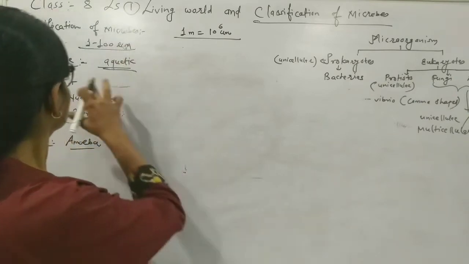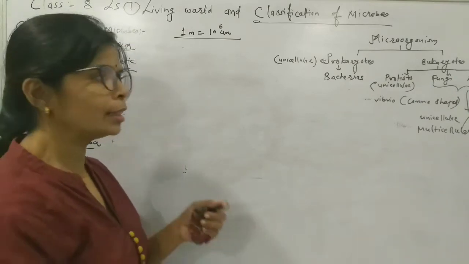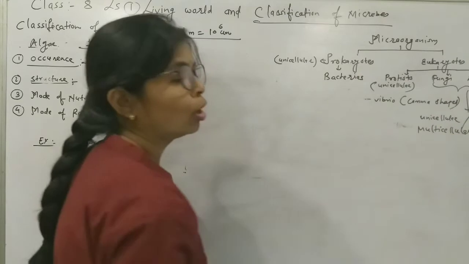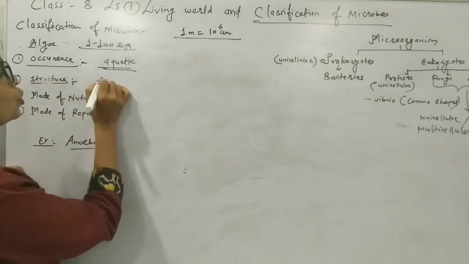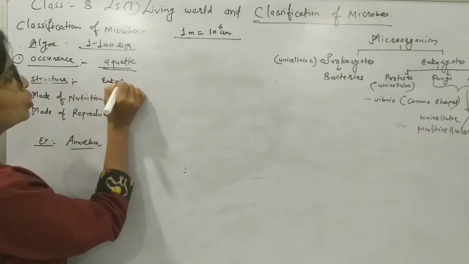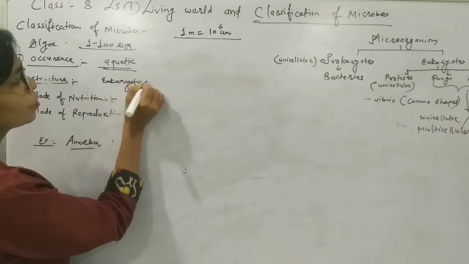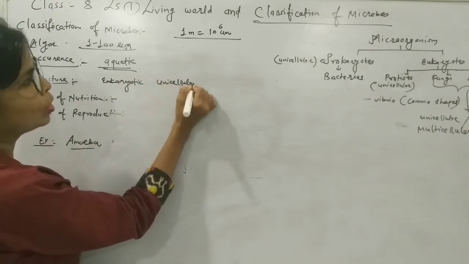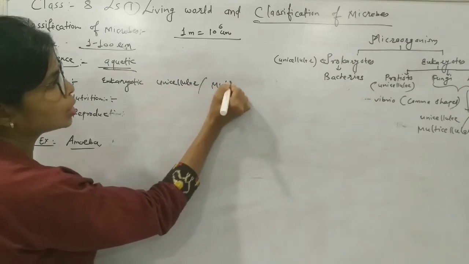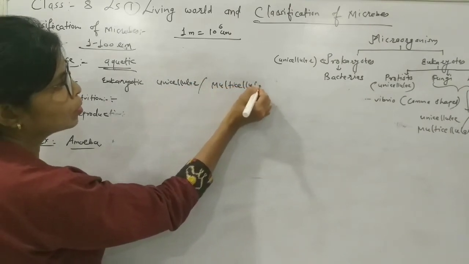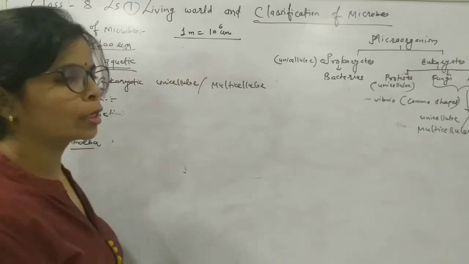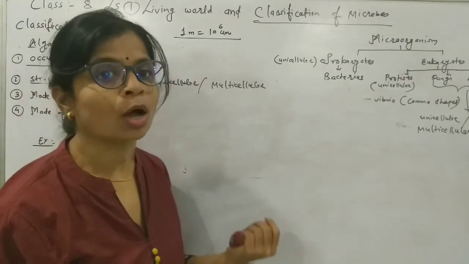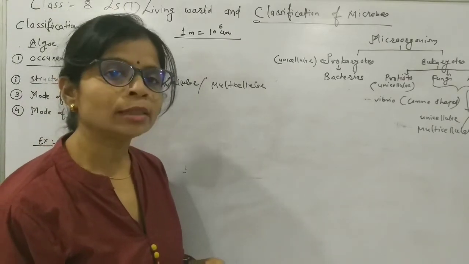About the structure, again they are unicellular or multicellular eukaryotic organisms. Now the mode of nutrition, how do they gain nutrition?